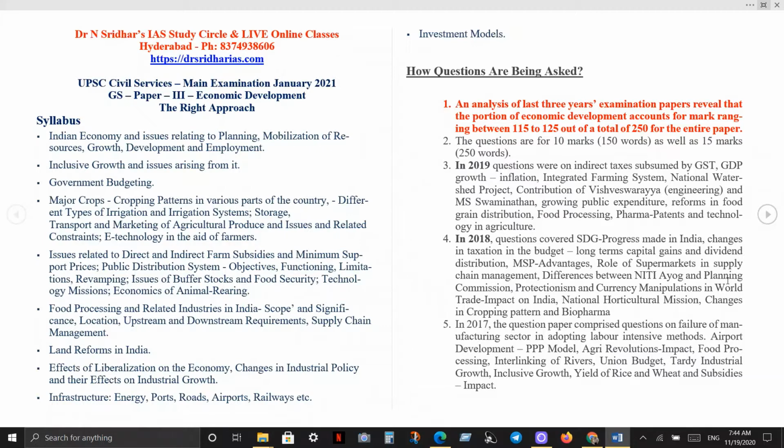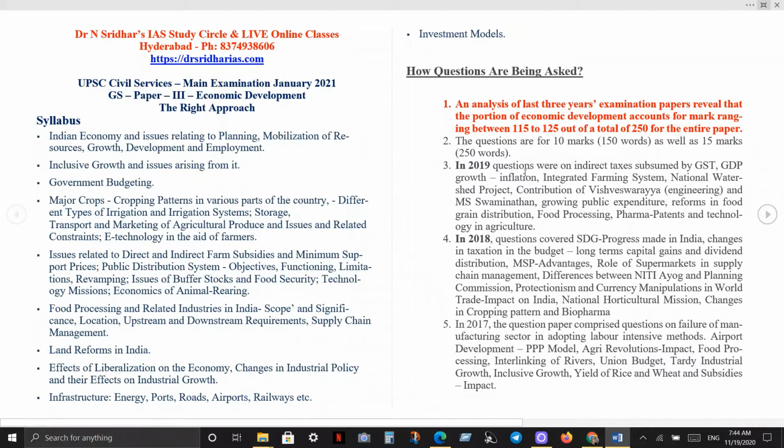Then GDP growth and low inflation: do you think that was keeping the Indian economy in good shape? There were questions on integrated farming systems and the national watershed project. This is a somewhat offbeat question: the contribution of Mokshagundam Visvesvaraya to engineering as well as MS Swaminathan to agricultural development.